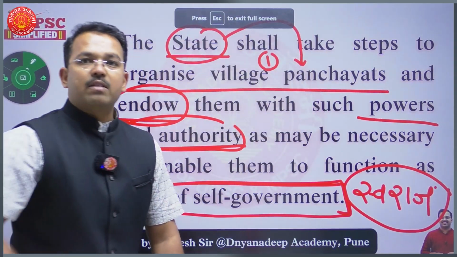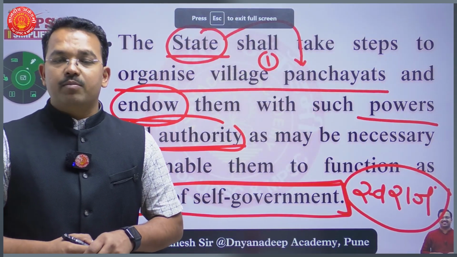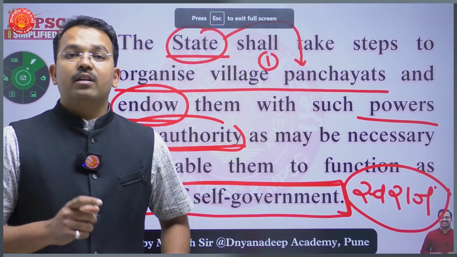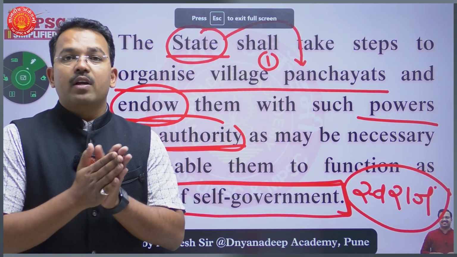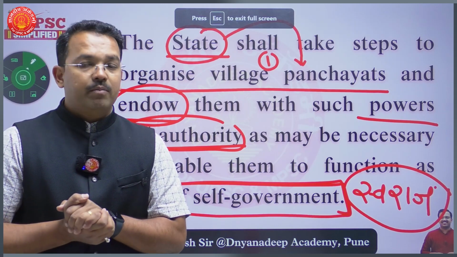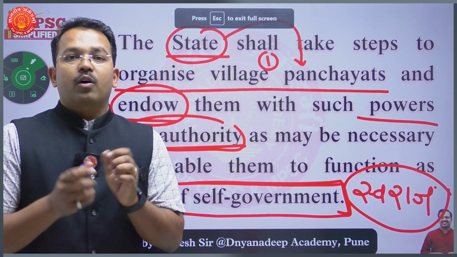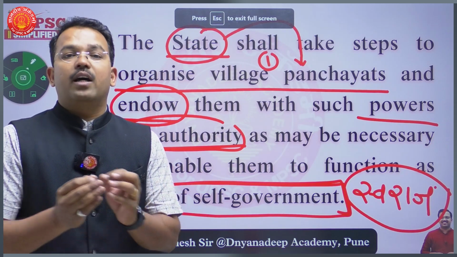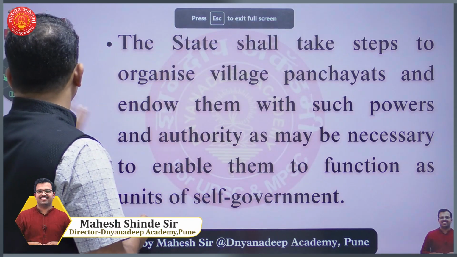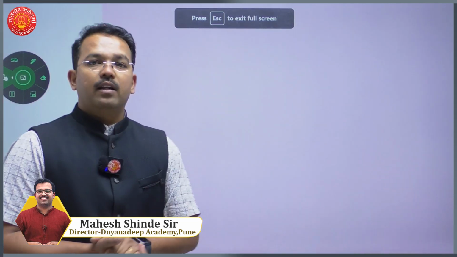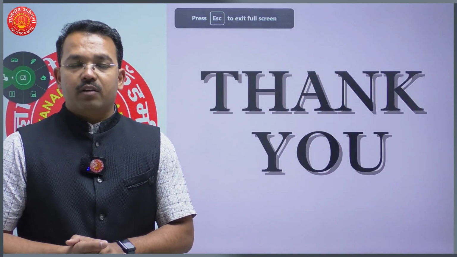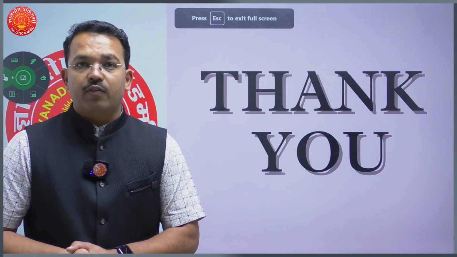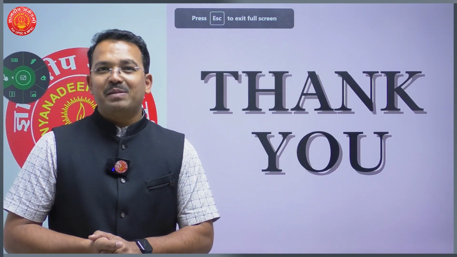So the dream of Mahatma Gandhi to establish Swaraj can be achieved through Article 40, which led to the enactment of the 73rd and 74th Amendment Acts, which gave constitutional status to rural and urban local governments respectively. Remember, you can use this article in the introduction of your essay, in the introduction of your answer writing, or you can also start your interview answers with the use of Article 40 of the Directive Principles of State Policy.